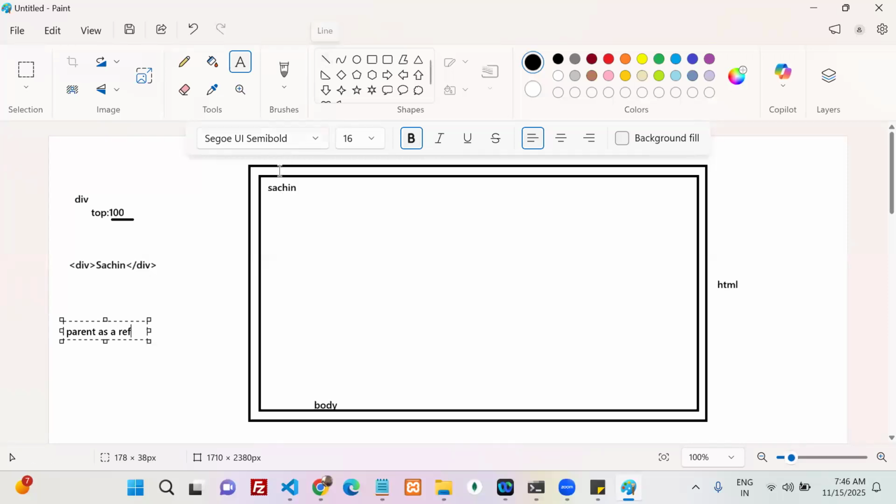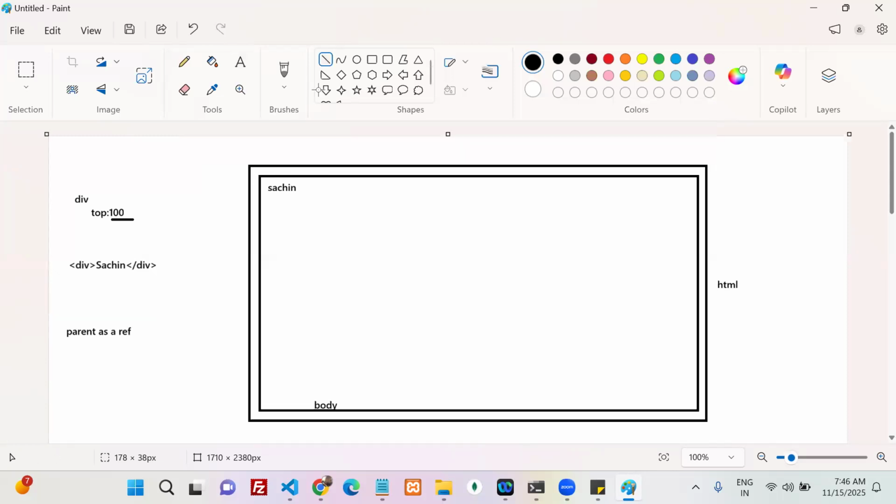Body, right? This is my body, or any element. You know the box model has four sides: this is my top, this is my left, this is my bottom, and this is my right. Every element has four sides. On the top line, the value of top, how much?